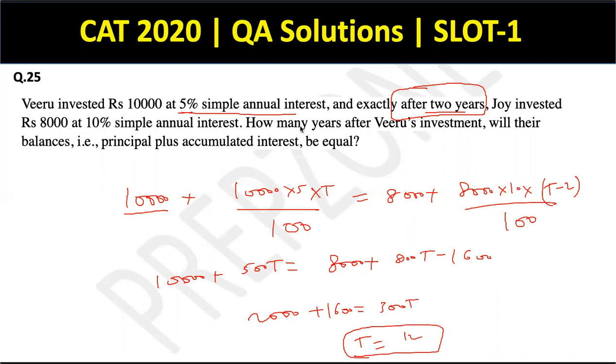So what is the question asking me? How many years after Viru's investment? ठीक है? तो वीरू की इन्वेस्टमेंट के ही t years थे, right? So these questions are little tricky because people can get confused between t and t minus 2. So please make sure that you check and cross check once again what was the variable that you took. ठीक है? The answer has to be 12 years.